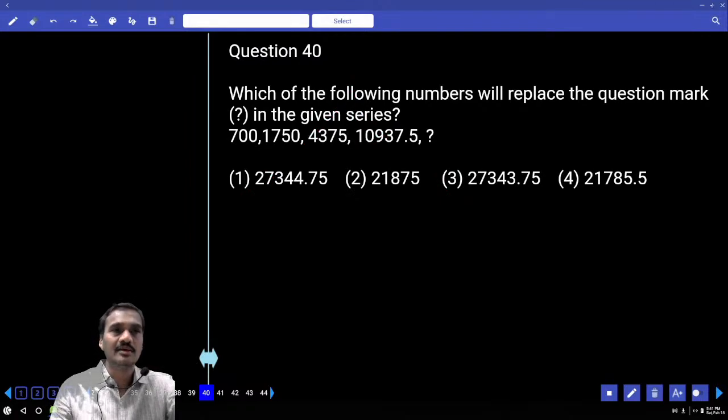Then coming to this 40, and 700 and 745 and so on. 700 and 1750, like that, raised into 2.5. Now 700 into 2.5 is 1750, and 1750 into 2.5, what comes? And this is again into 2.5, and again into 2.5 and so on. And 10,000 into 2.5 will be around 27,343.75. Now each of these numbers is multiplied with 2.5.